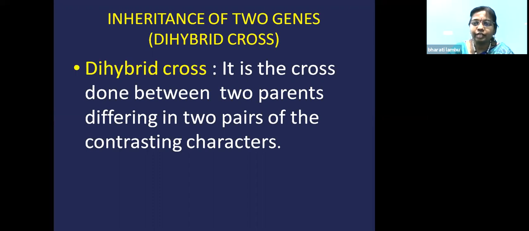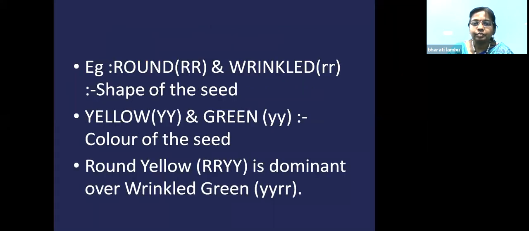Before that, we'll see what a dihybrid cross is. Di means two, hybrid cross means crossing of two individuals. When two parents are taken differing in two contrasting characters, it is called a dihybrid cross. Suppose you take the shape of the seed and the color of the seed.